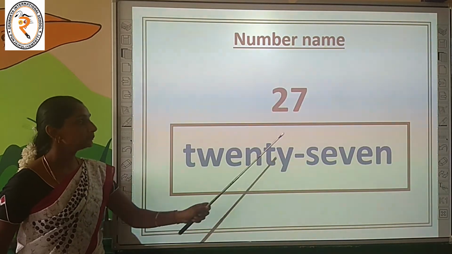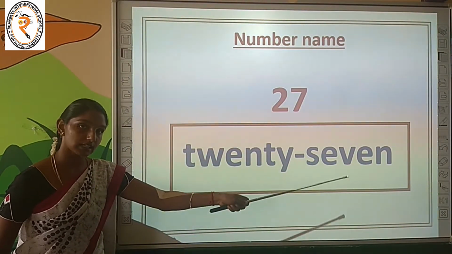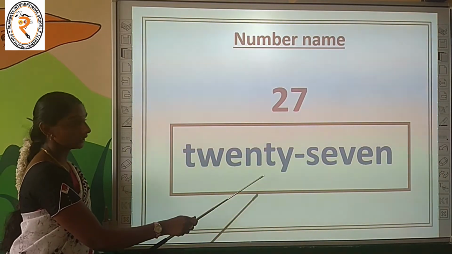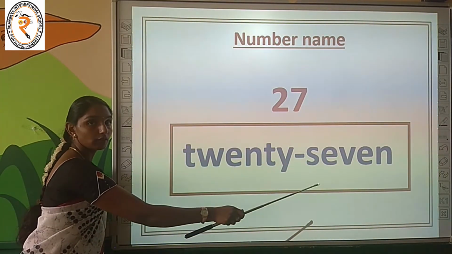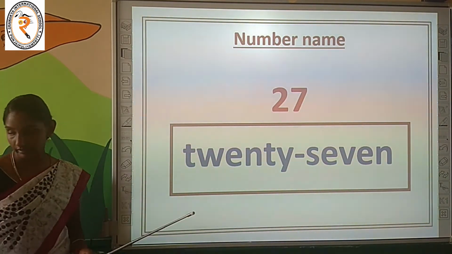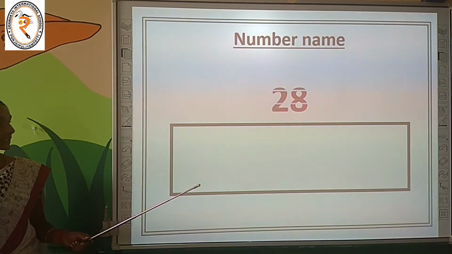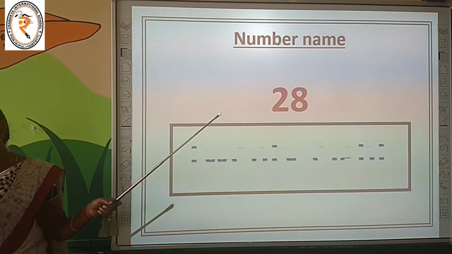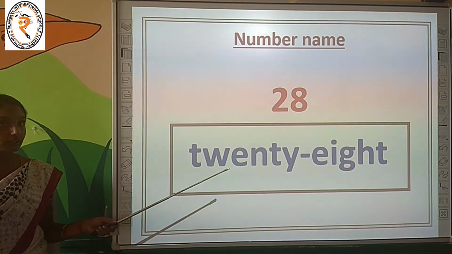T-W-E-N-T-Y, 20. S-E-V-E-N, 7. Very nice. T-W-E-N-T-Y, 20. S-E-V-E-N. What is that? 27. Very nice. Move on to the next number. Can you tell this number? What is it? Number 28. Shall we learn the number name for it? Come on.